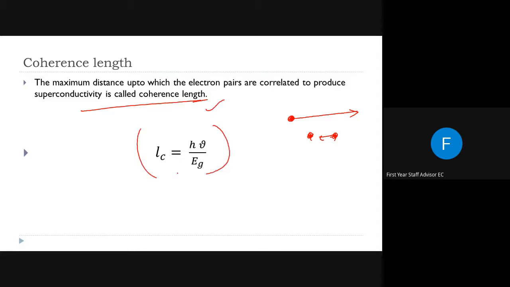So if asked what coherence length is, you can write this: how far the Cooper pair or electron pair travels before they break up into individual electrons, or the maximum distance up to which these electron pairs are correlated to produce superconductivity is called coherence length.